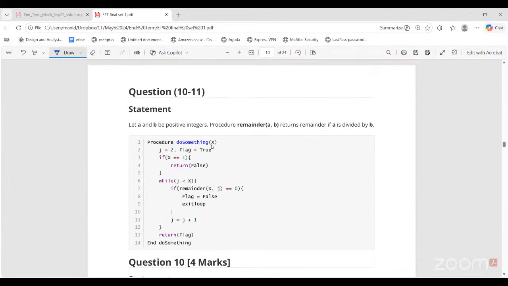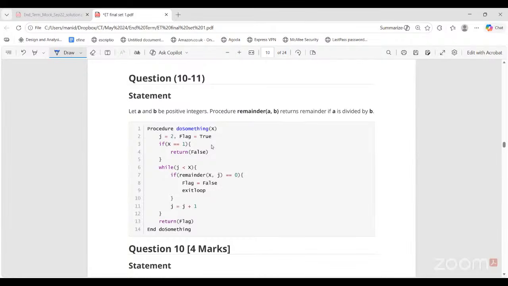So now 10 and 11 are comprehension questions. Okay. So A and B are positive integers. Procedure remainder A comma B returns the remainder if A is divided by B. Okay. So if I pass here 5 comma 2, this will return what?